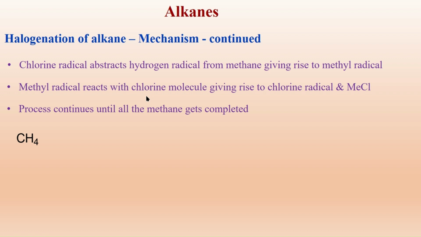We may ask one question: why does the chlorine radical react with methane to give methyl radical only and give rise to HCl? It can also react in this fashion. The chlorine radical can combine with methyl radical, and it can give rise to methyl chloride or chloromethane and give rise to a hydrogen radical.